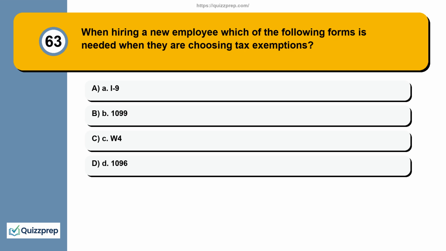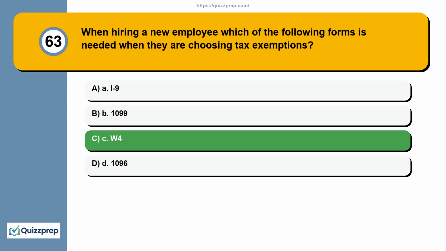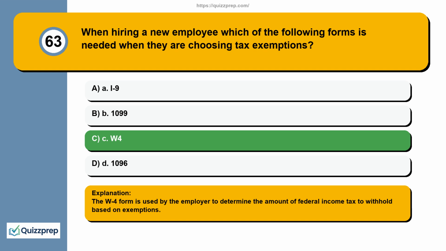Question 63. When hiring a new employee, which of the following forms is needed when they are choosing tax exemptions? A. I-9. B. 1099. C. W-4. D. 1096. The W-4 form is used by the employer to determine the amount of federal income tax to withhold based on exemptions.